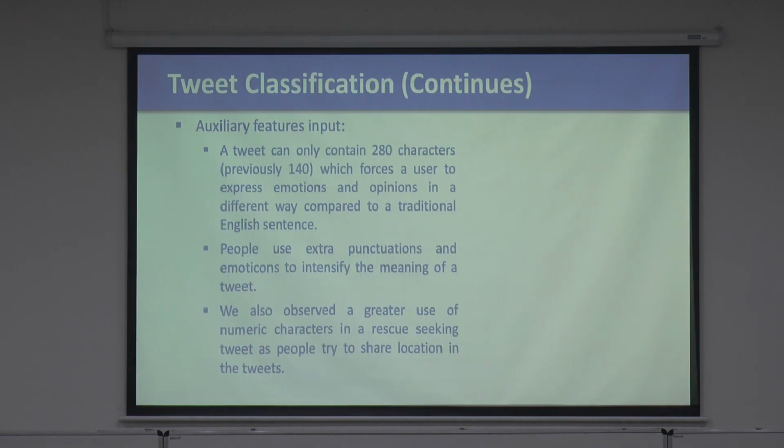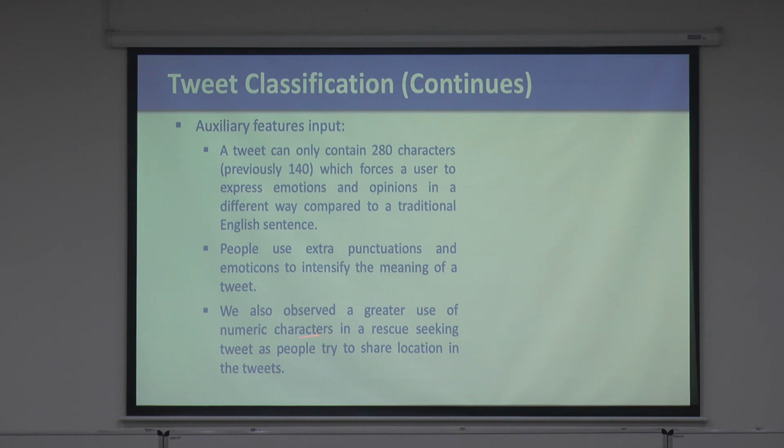And then the auxiliary feature input. As I just mentioned, the tweets have this restriction of 140 characters, and now, of course, 280. So we have taken into account that people use extra punctuation, right? And that has a meaning. We use all these emojis to specify the meaning of the tweet. So we have converted those into text information.